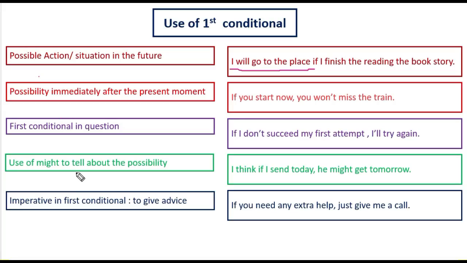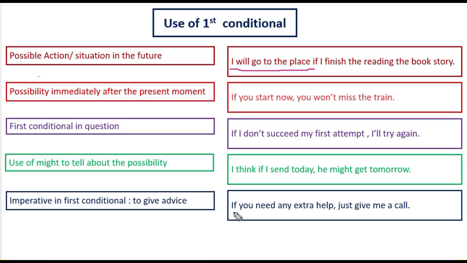And the use of might to tell about the possibility, and this one is not the past conditional. Okay, we use it for the possibility. I think if I send today, then he might get it tomorrow. Okay, and imperative in first conditional, to give advice: if you need any extra help, just give me a call.